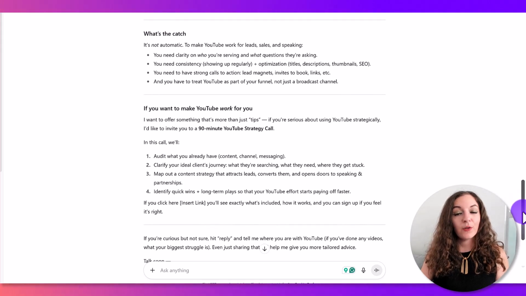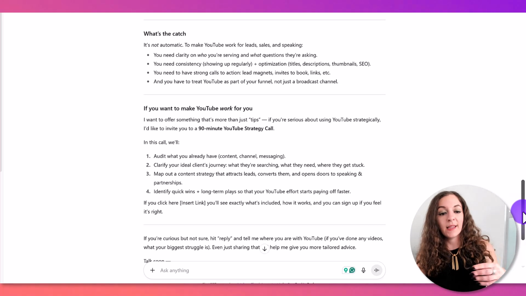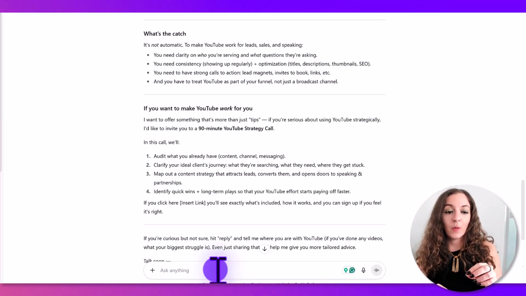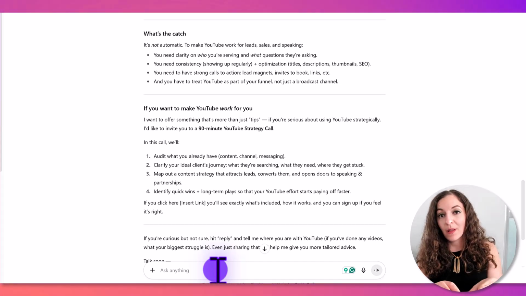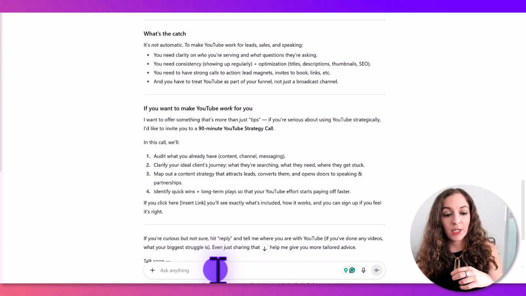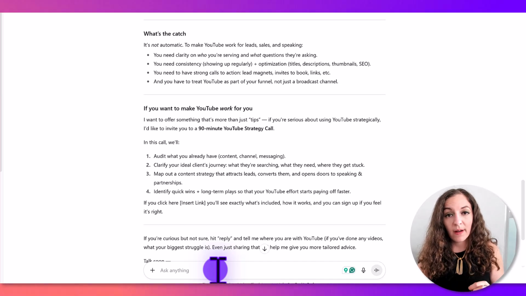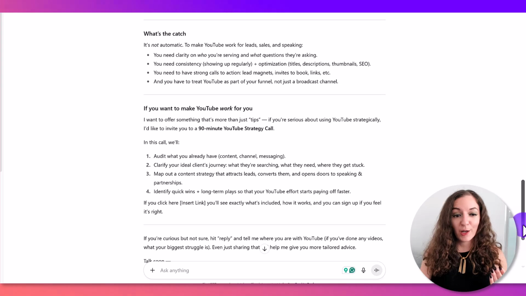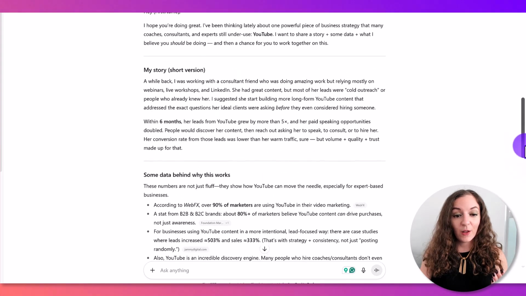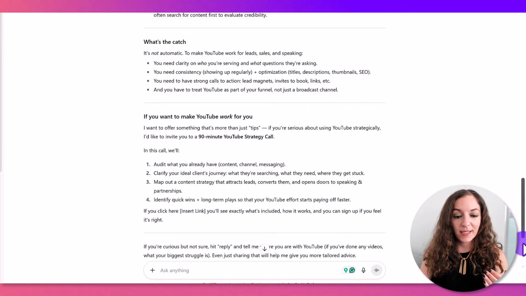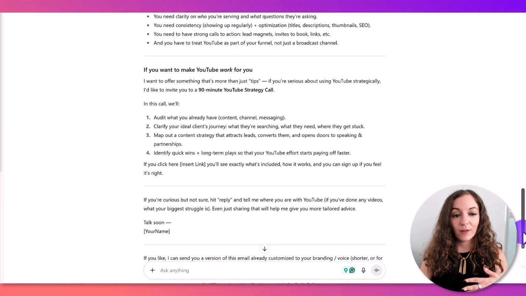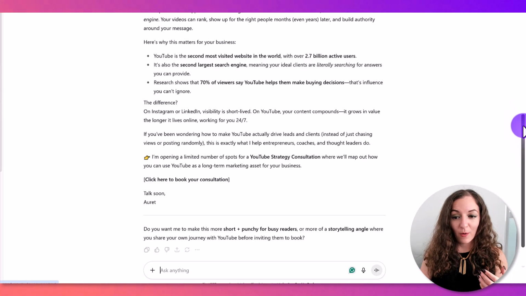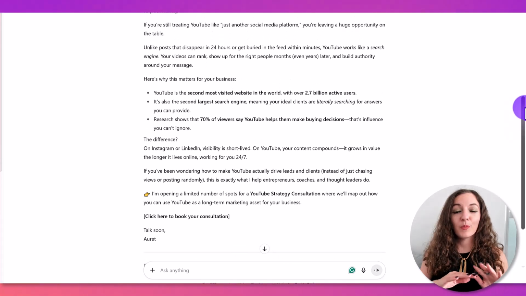So if I wanted to, I could ask it to make it shorter. Obviously, anything that I'm reading in here that I want tweaked, I can now go in here and say, you know, can you make it shorter? I overall like the format of this with the different sections, but let's refine this a little bit more and make it shorter. You can go in there and tweak what you want. But this already is such a better email, and closer to what I would send out. Obviously, the length is a little long, but closer to what I would send out than the more generic email over here, which we first started out with, right? Which is just super surface level.